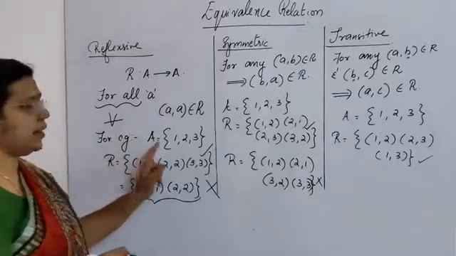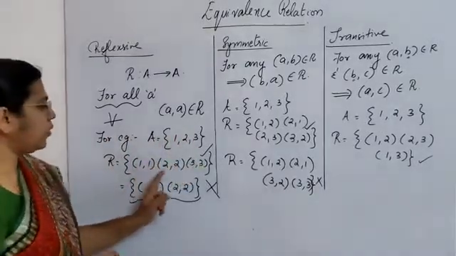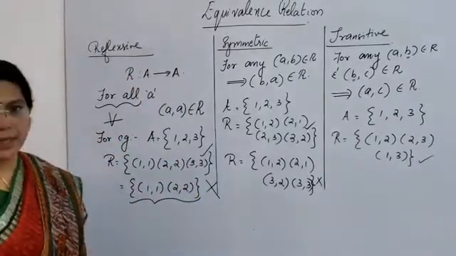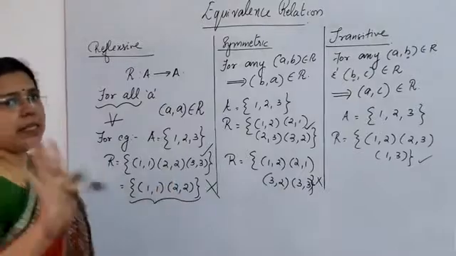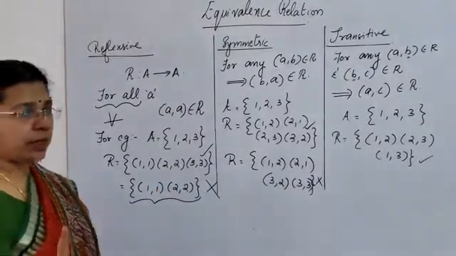So here I have taken the example. For each element 1, 2 and 3, 1, 1, 2, 2 and 3, 3 must belong to the relation. Only then I can say that it is reflexive. If one is missing, it is no more reflexive.